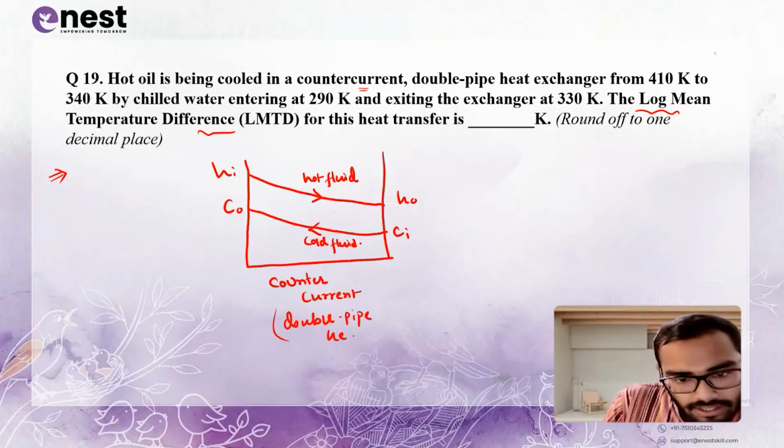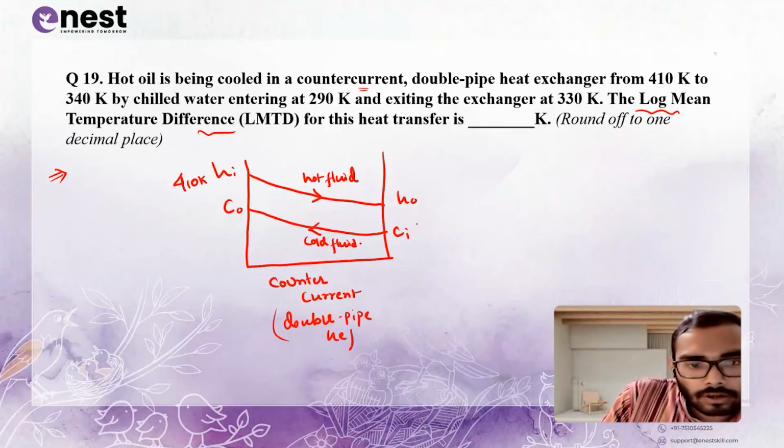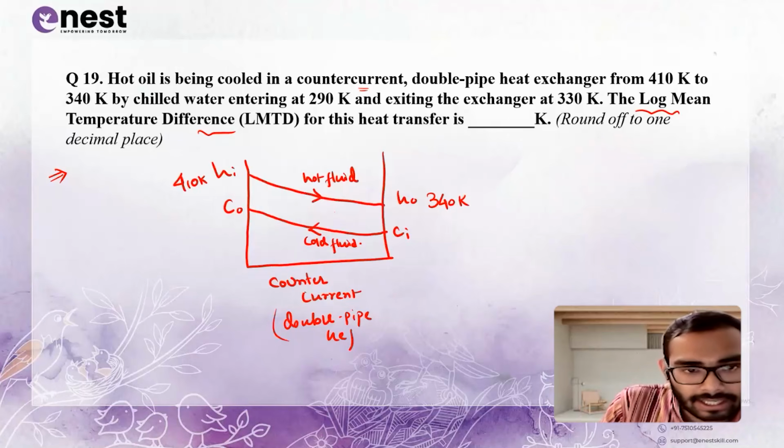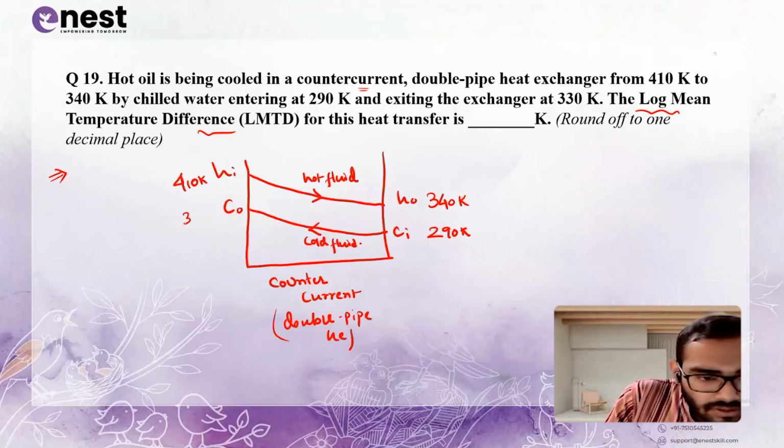heat exchanger. Okay. Hot fluid inlet is 410 Kelvin. Hot fluid outlet is 340 Kelvin. What is hot fluid? Hot fluid, hot oil. That can be chilled or that can be cooled with the help of chilled water. Chilled water is a cold fluid. Inlet temperature is 290 Kelvin and outlet temperature is 330 Kelvin.